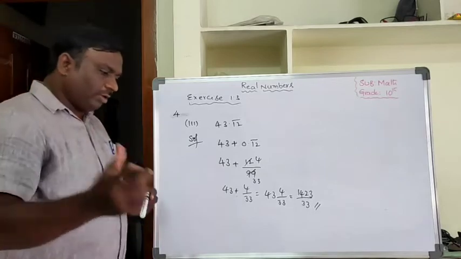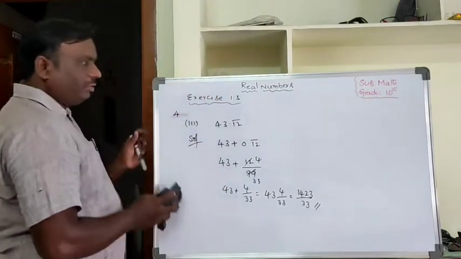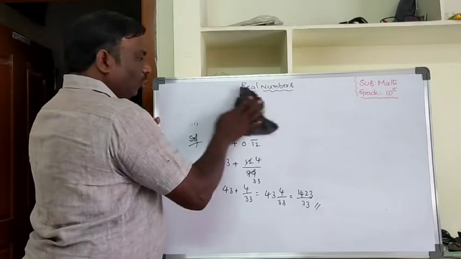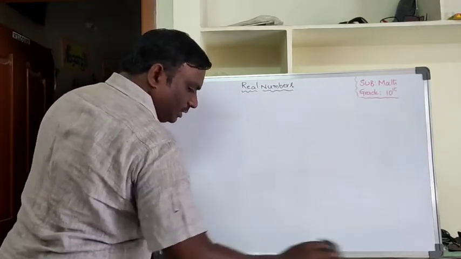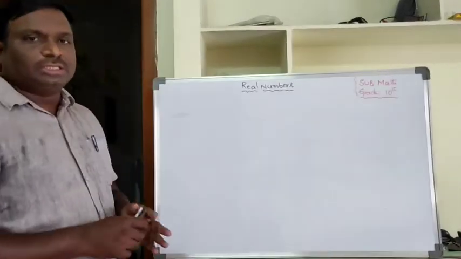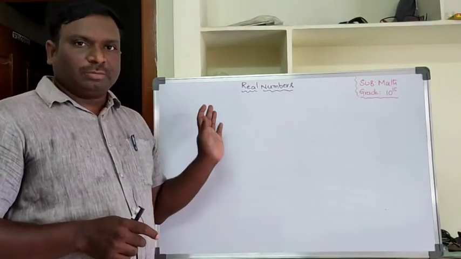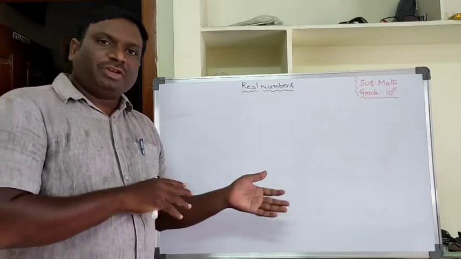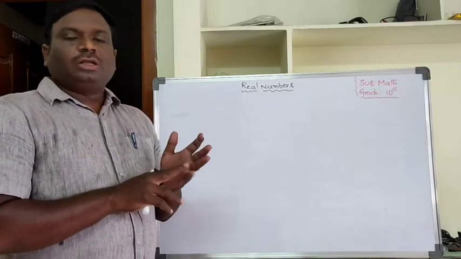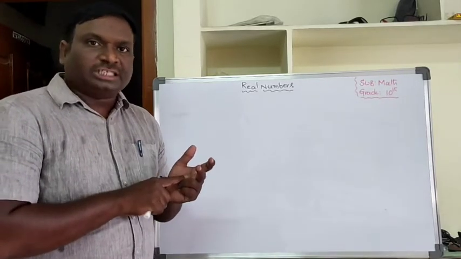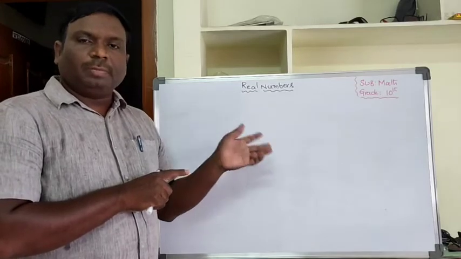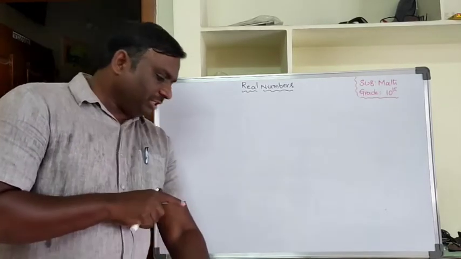Like that, one more question is there. That is your homework. This is the third exercise. Hope you understand the third exercise. We'll go to the fourth exercise, irrational numbers. Irrational numbers, as I already said, are the numbers which are not in the form of P by Q. Another definition for irrational numbers: non-terminating, non-repeating decimals are also called irrational numbers.